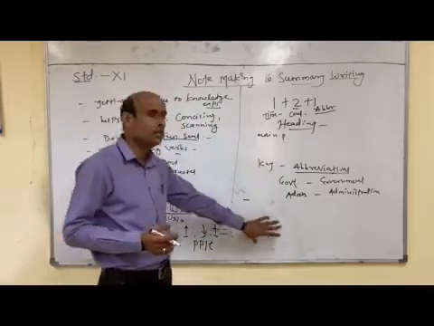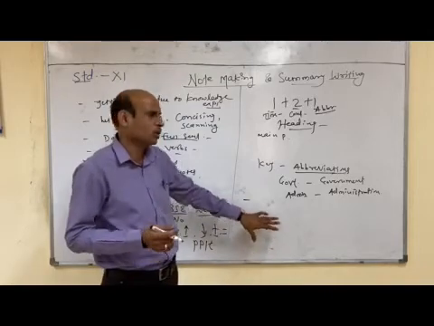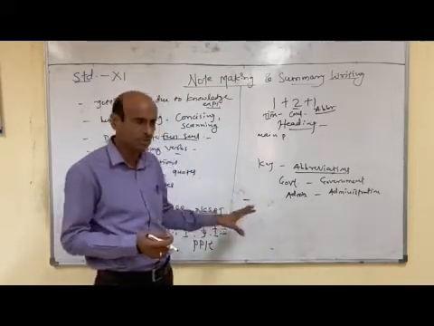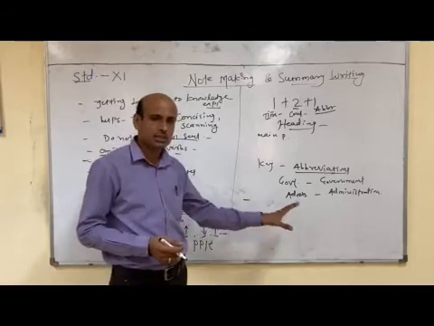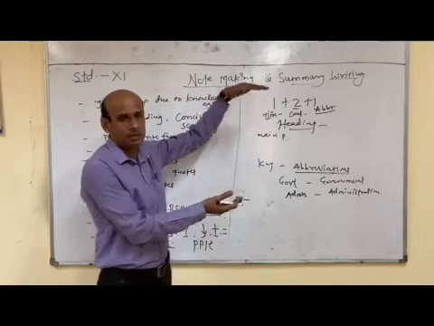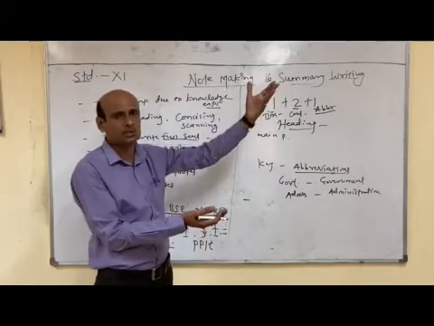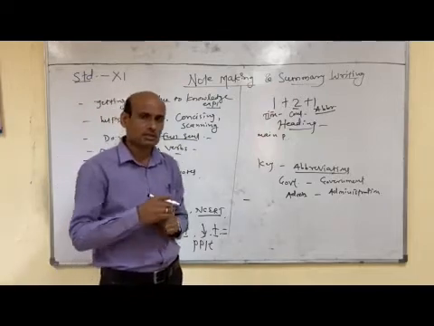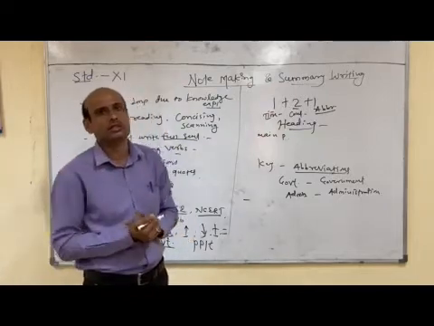No need to give the title; if you give the title, marks will not be reduced. Start directly. It will take a maximum of half a page, 8 to 10 lines or at most 11 to 12 lines. Do not cross that.